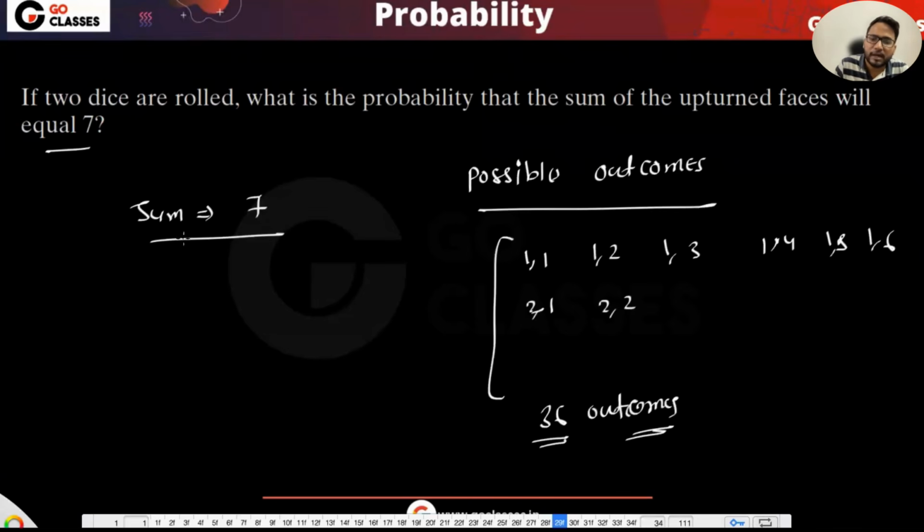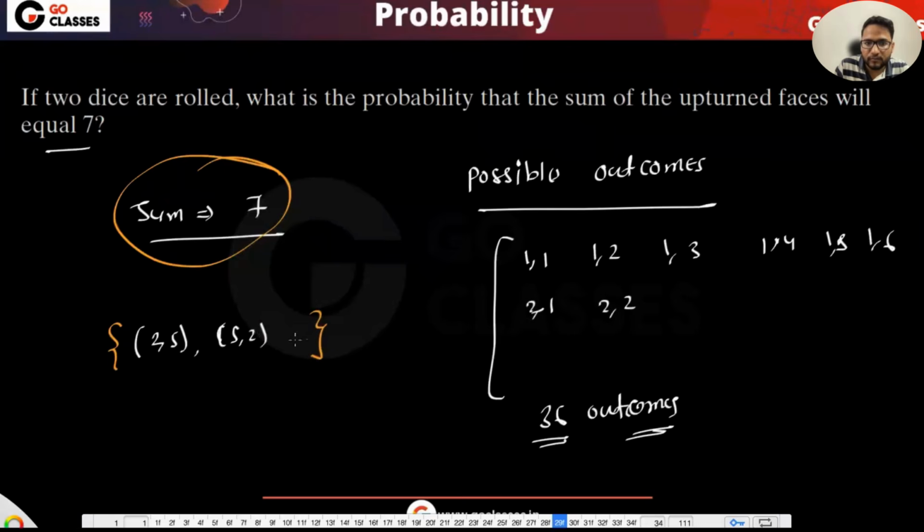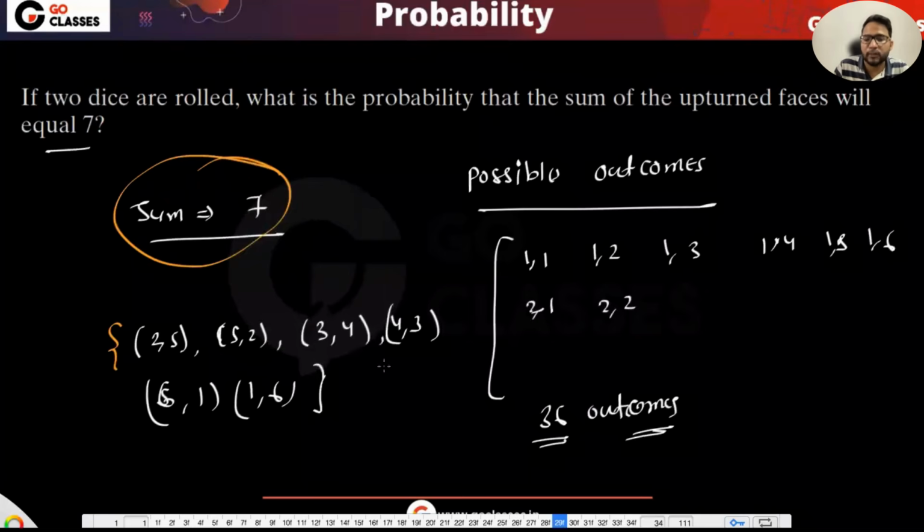36 outcomes are possible, and for the sum to be 7, everything is equally likely. Now just tell me, in this event the sum is 7, how many possible outcomes are there? Maybe you will say 6 outcomes: 2 5, 5 2, 4 3, 3 4, and then 6 1 and 1 6. So 1, 2, 3, 4, 5, 6. Yes, 6 possible outcomes are there.